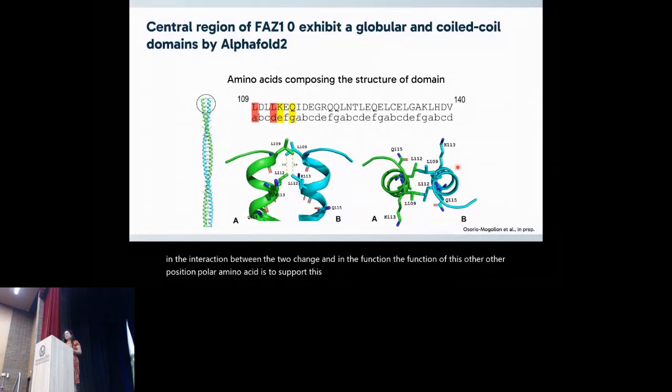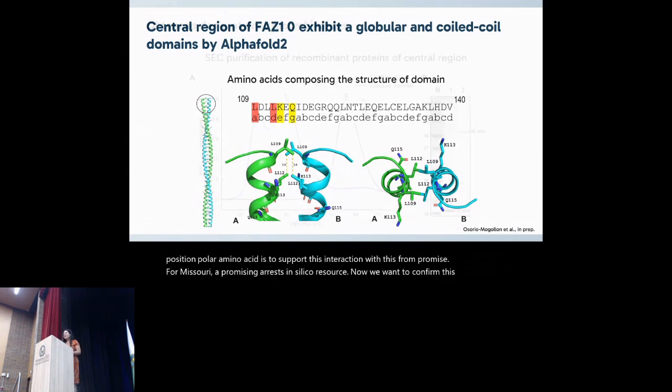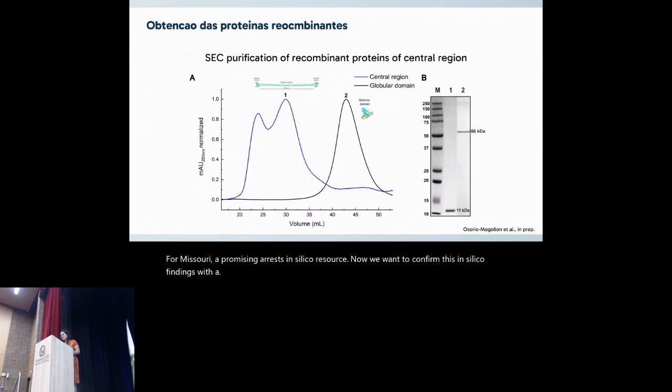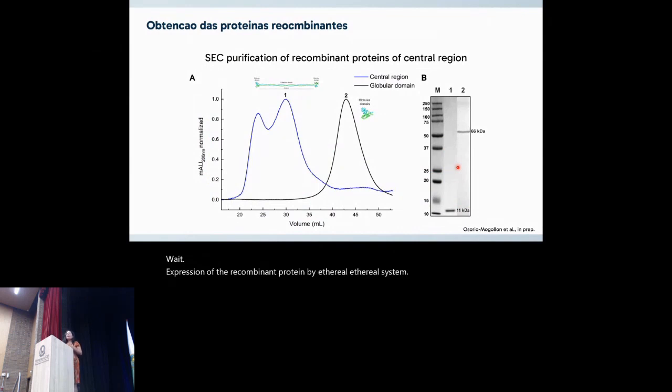With these promising in silico results, now we want to confirm these in silico findings with expression of the recombinant protein in a heterologous system, of the central region with its globular domains.